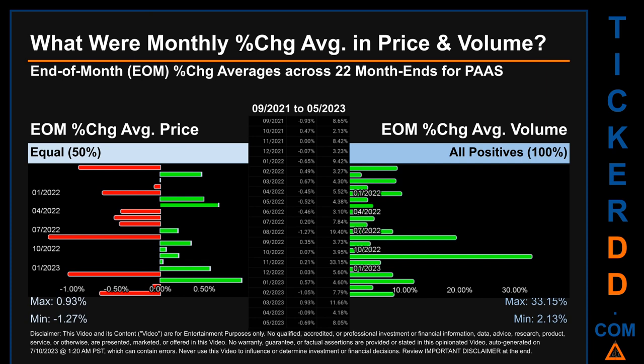From 2021 to 2023, there was an equal split of monthly percentage change in price across 22 month ends. In terms of volume, 22 out of 22 month ends had a positive percentage change. That is 100% of month ends saw a positive percentage change in average volume. Price saw an end-of-month max of 0.93% in average percentage change along with a minimum of -1.27%. For volume, the maximum and the minimum monthly percentage change were respectively 33.15% and 2.13%.